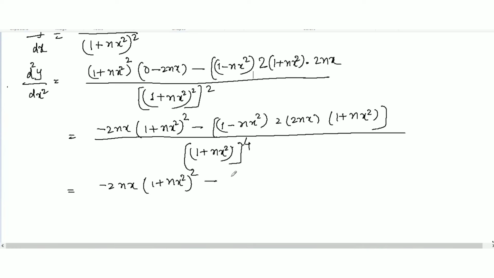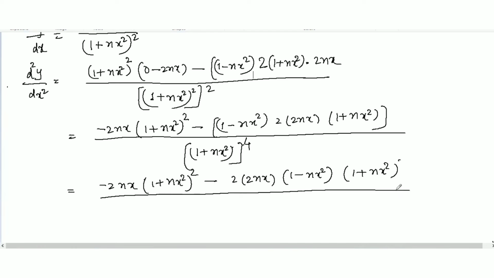So here we have minus 2 times 2nx, and then 1 minus nx square, and then 1 plus nx square here, and all over 1 plus nx square whole to the power 4.